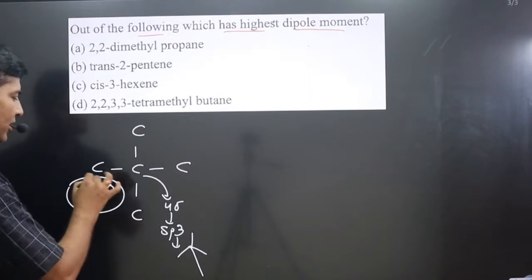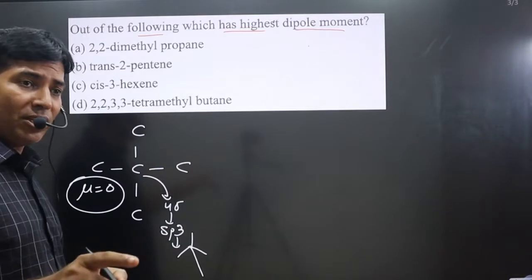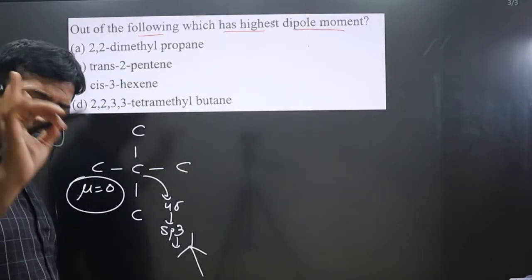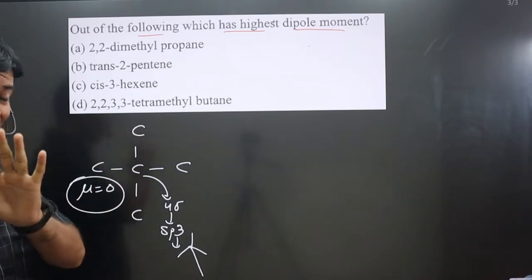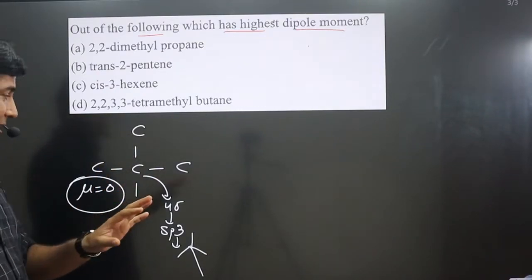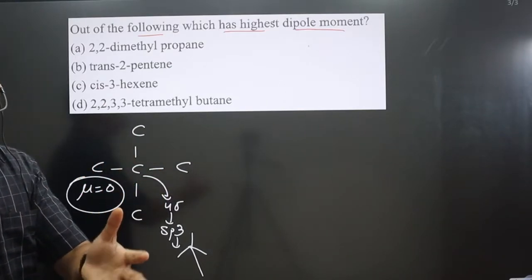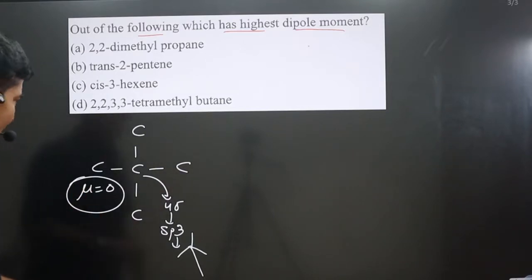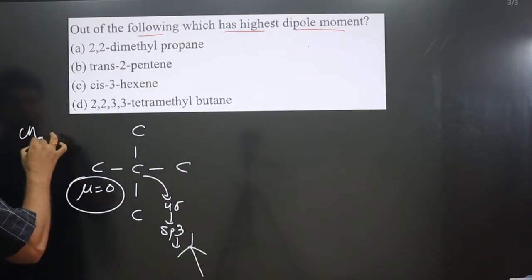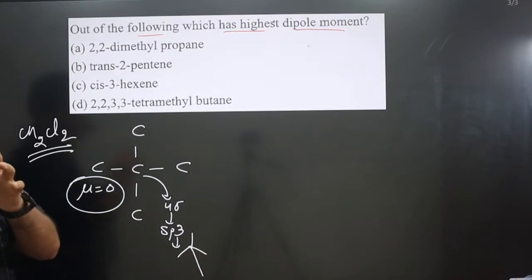If regular geometry is there and the central element does not carry any lone pairs, dipole moment will definitely be 0. The substituent atoms should be the same; this condition is there, because if some substituent atoms are different, then dipole moment will not be 0. For example, CH2Cl2: 2 hydrogens and 2 Cl are there. In this case, dipole moment will not be 0.